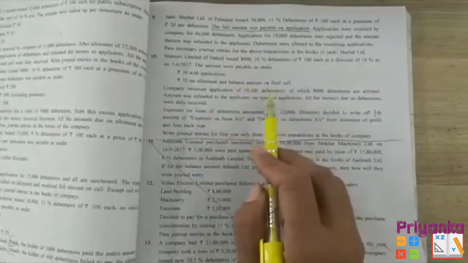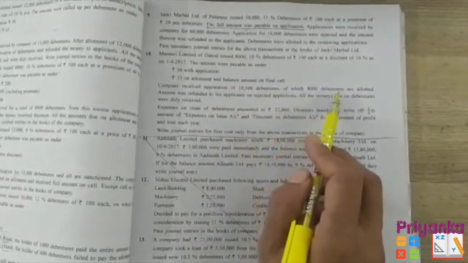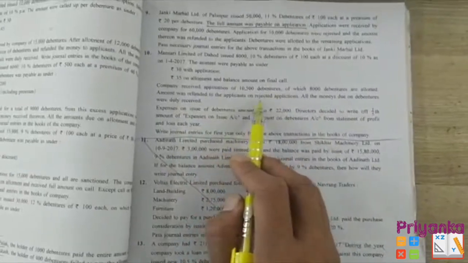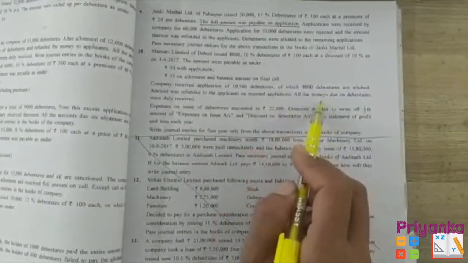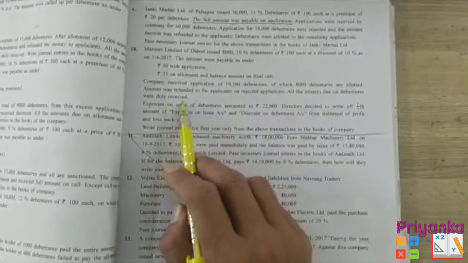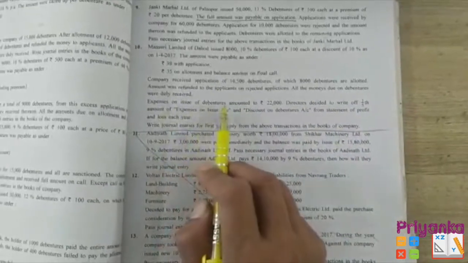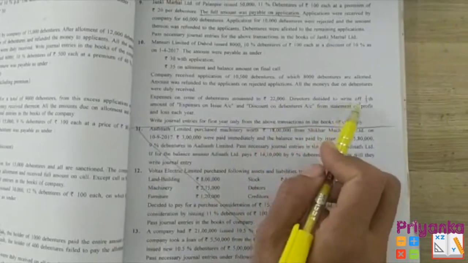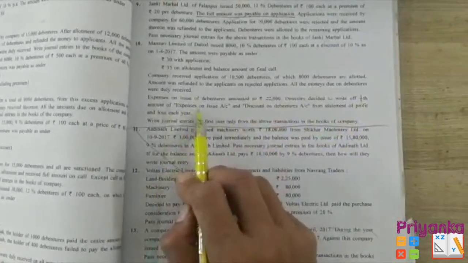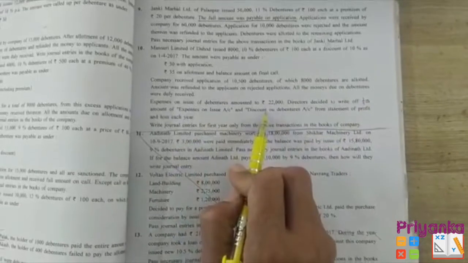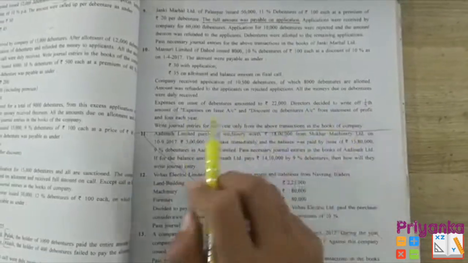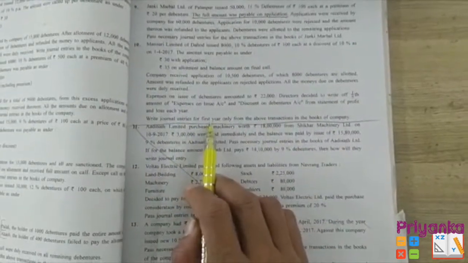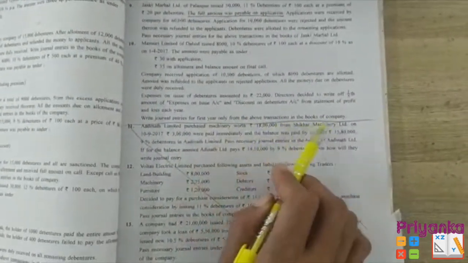Here this is the excess one, of which 8,000 debentures were allotted and the amount was refunded to the applicants on rejected applications. All the money due on debentures was duly received. Expenses on the issue of debentures amounted to 22,000. Directors decide to write off 1/5 of the expenses on issue account and discount on debenture account to the statement of profit and loss each year. Write journal entry for the first year only for the above transaction in the books of company.